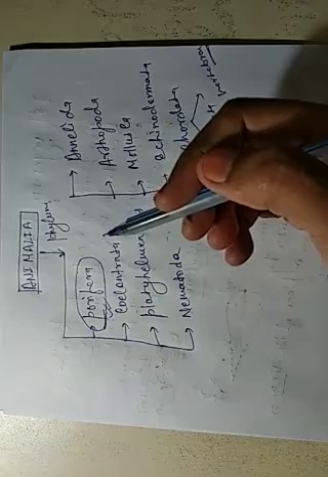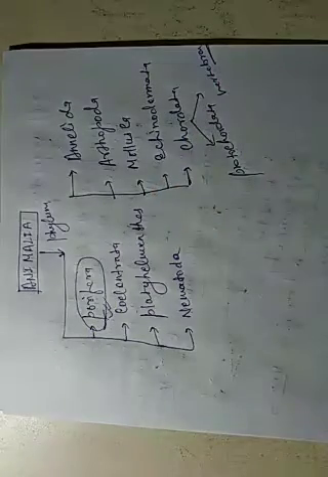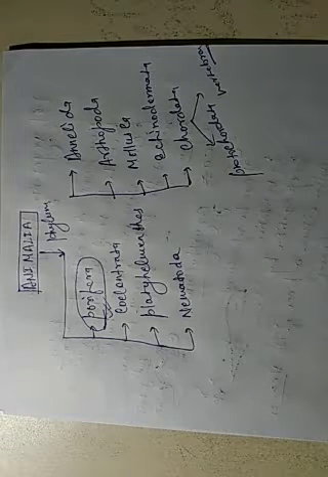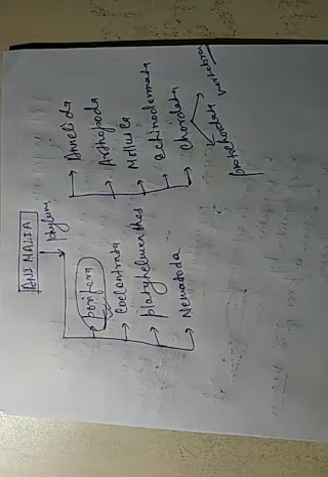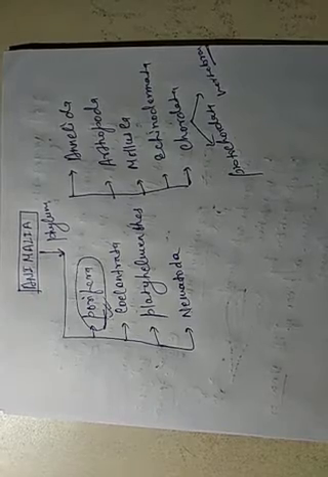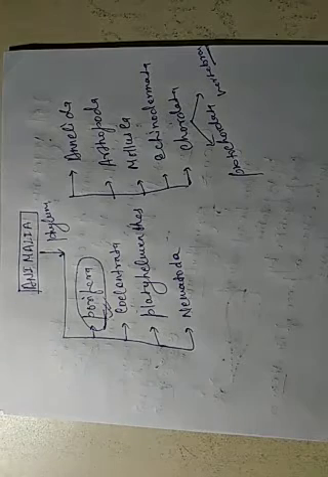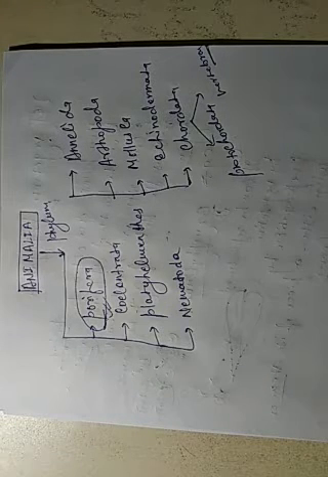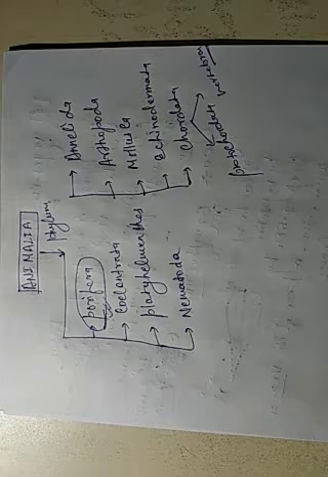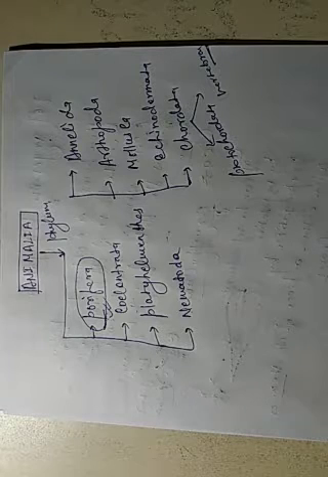Last class we discussed some topics and related terms of the kingdom Animalia. One is body symmetry, which means the symmetry present in the body. It may be bilateral symmetry or radial symmetry. Bilateral symmetry is found in planaria and radial symmetry is found in starfish. Germ layer is the next related term. It may be diploblastic or triploblastic.